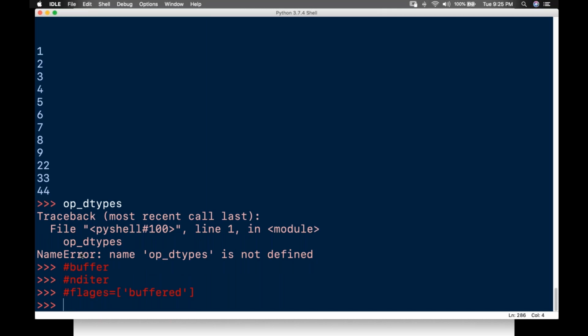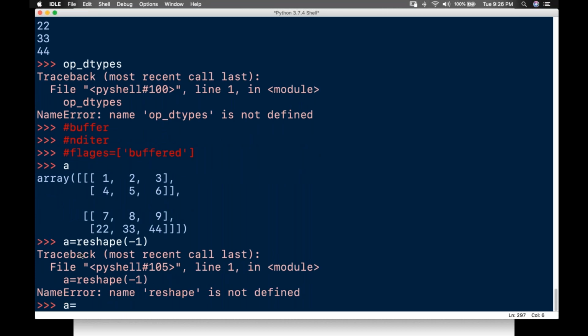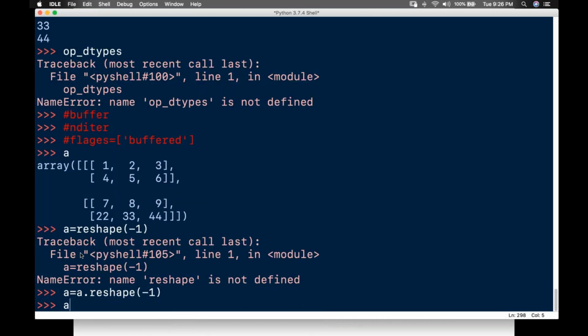For example, this is just to follow the different parameters, for different types of data. How do you do that? For example, I have A here, so I'll flatten it. How to flatten it, guys? A is equal to A dot reshape, and I'll pass -1 here and enter. So A is flattened.